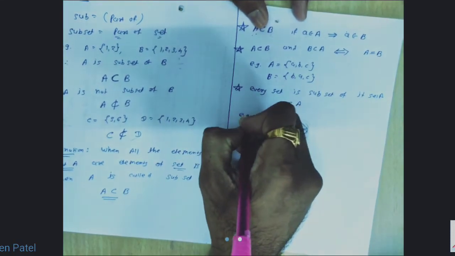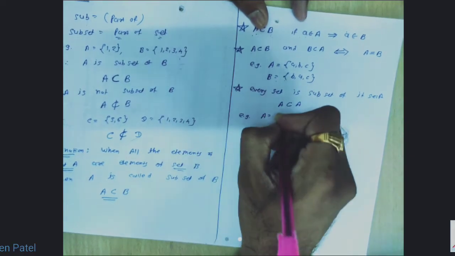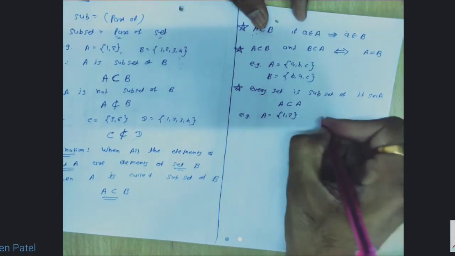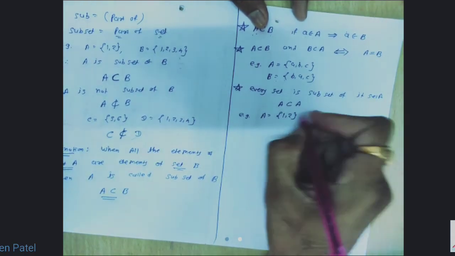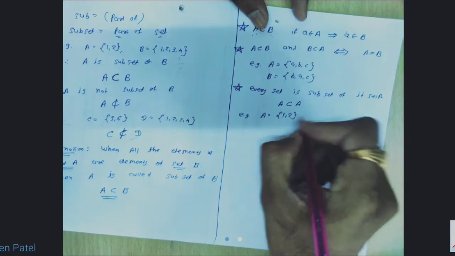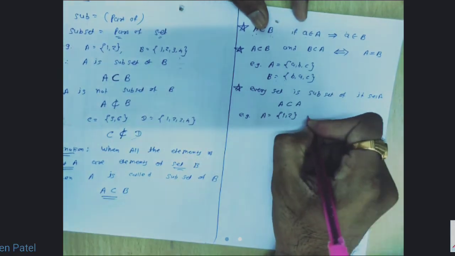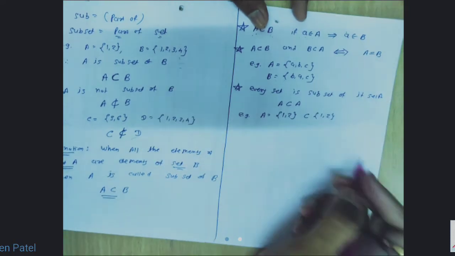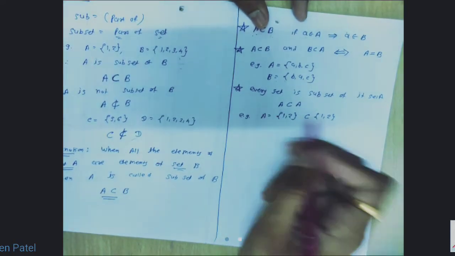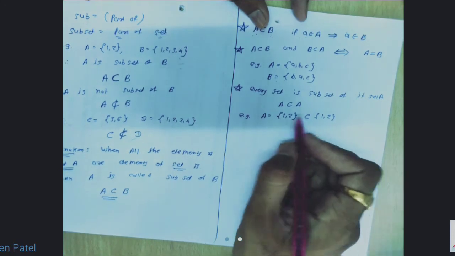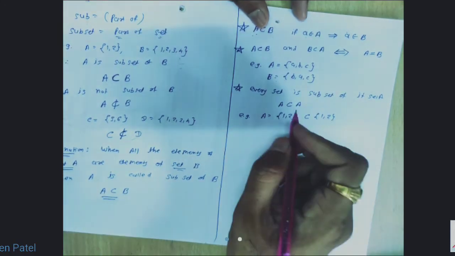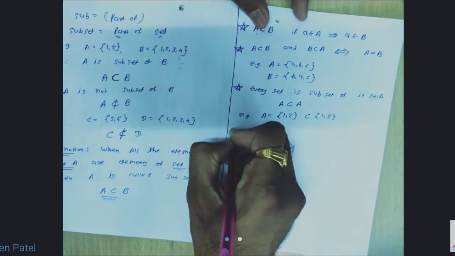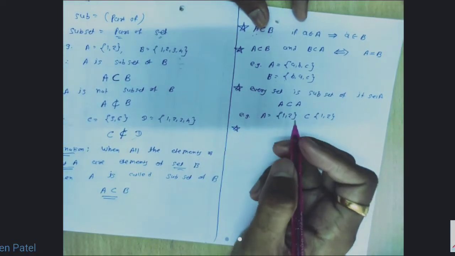For example, suppose set A equals {1, 2}. We can say that {1, 2} is a subset of {1, 2}, yes, because all the elements of A belong to {1, 2}. Any set is a subset of itself, so A is a subset of A. Every set is a subset of itself. Simple.